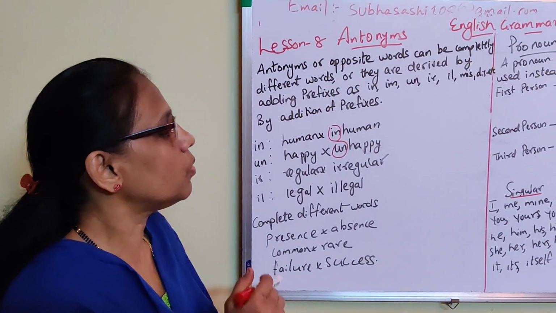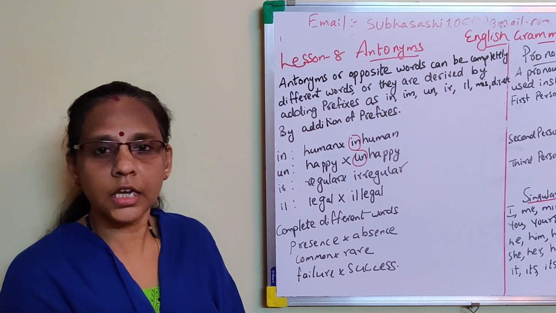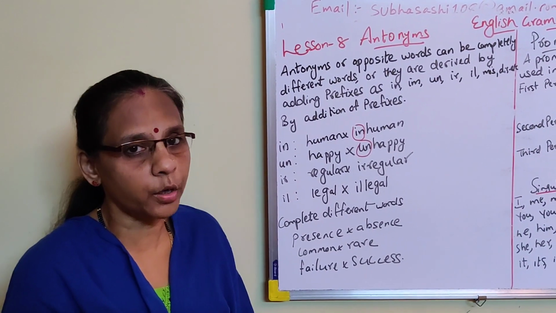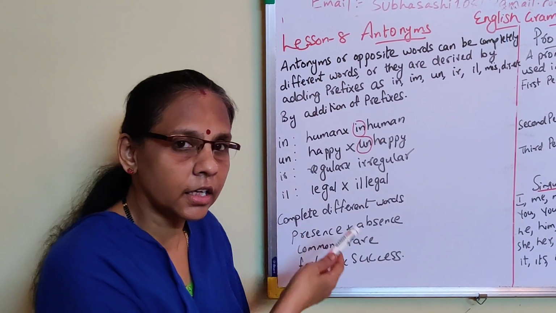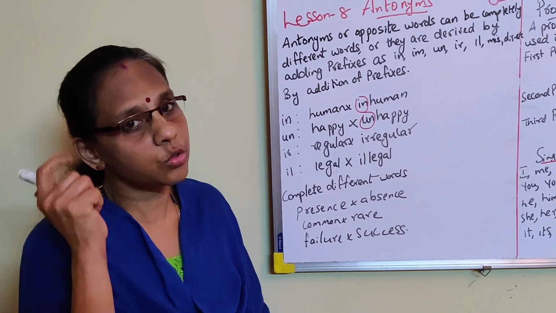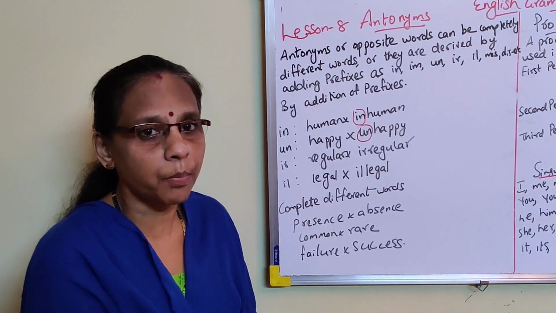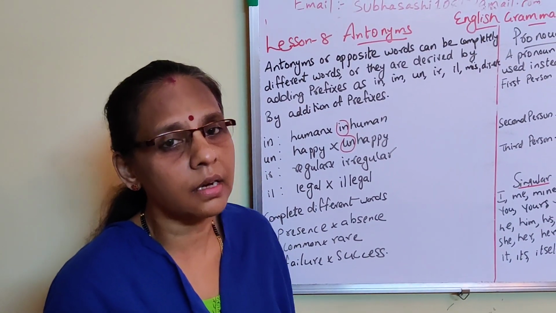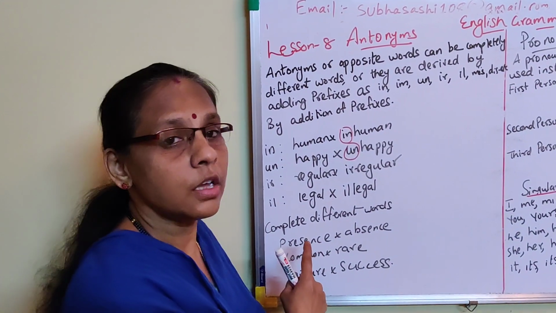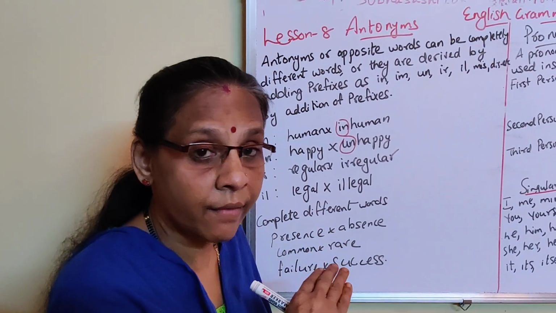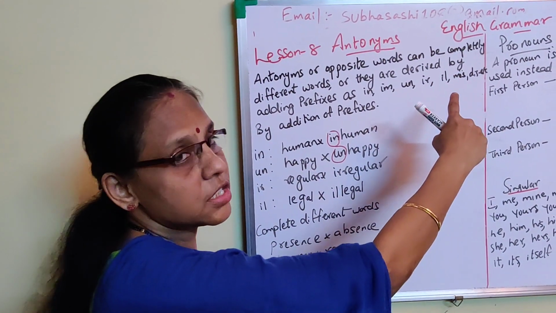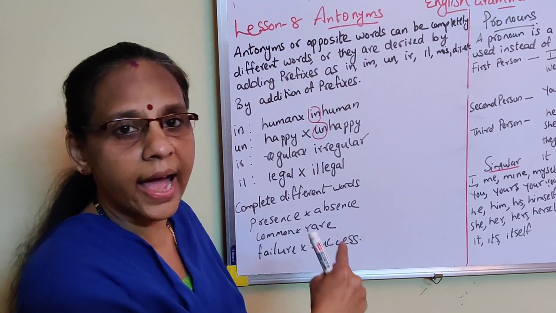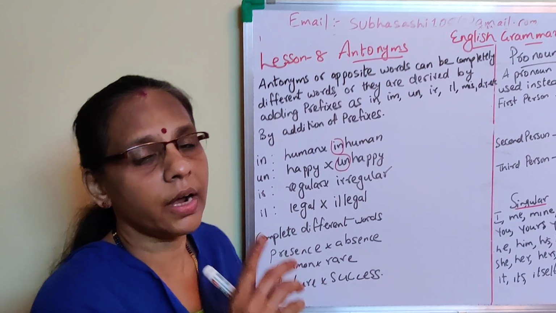Understood? So I hope you have understood today's lecture. Understand this properly. All the three lectures, the grammar section, are very important. That's why, while entering a new topic, I explain the previous topic so that you can remember and understand properly. And as I say in every lecture, this is not only for 6th standard, this will benefit you in the higher classes. So have the base: what is a pronoun, instead of a noun, what is singular, plural, how it is used, what is an antonym, what is an adjective, all those comparisons of adjective, understand properly.